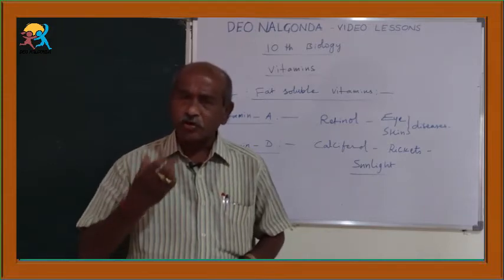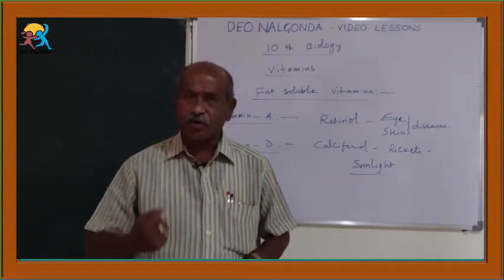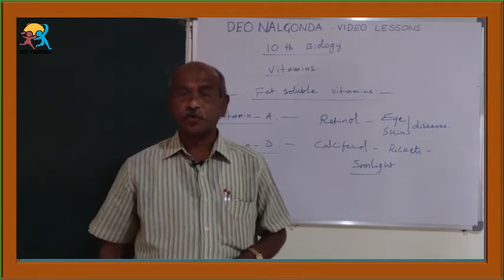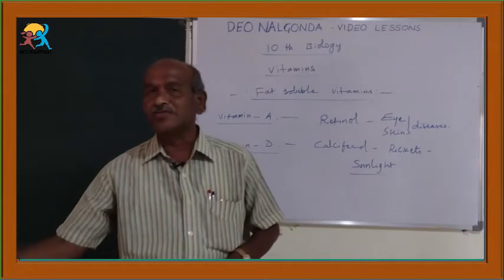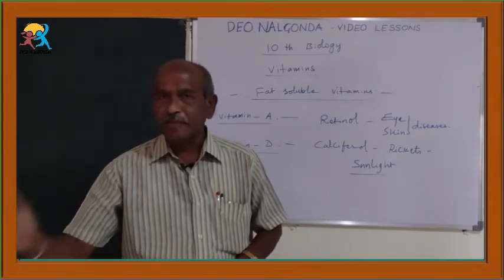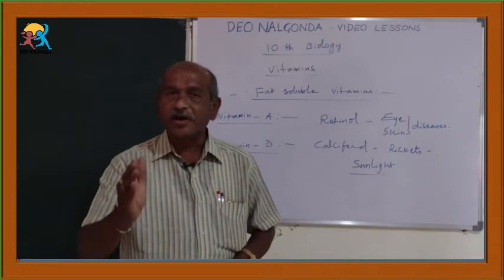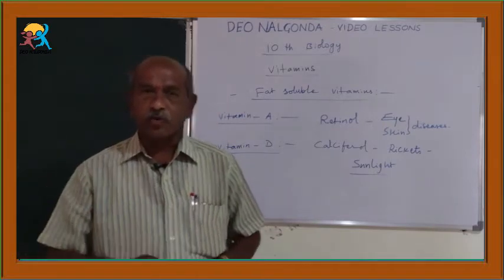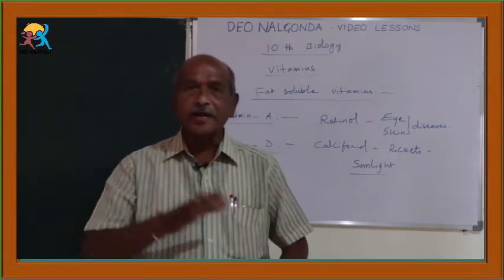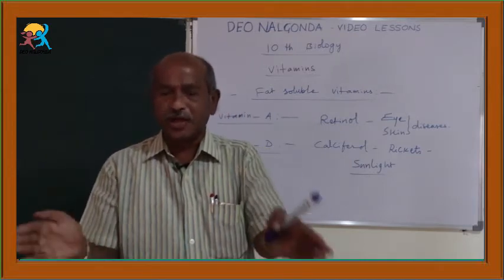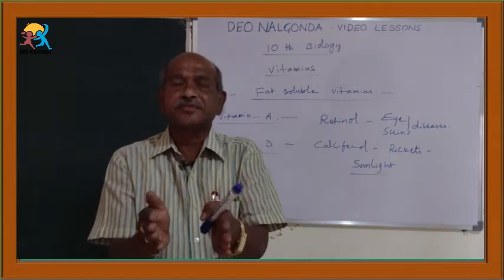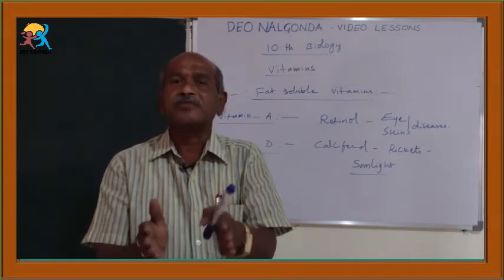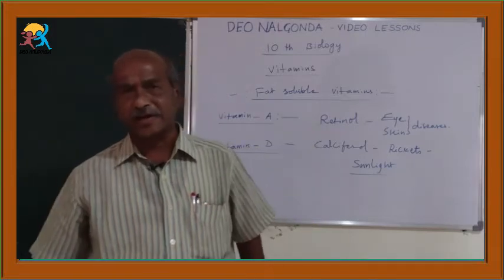So we eat so many fats daily, and those fats consist of cholesterol. In that cholesterol, there are two types present. One is bad cholesterol and another one is good cholesterol. Bad cholesterol is called LDL, low density lipoproteins, that can enter our blood vessels. Due to that the blood vessels can be closed, and at last the person can get blood pressure, BP, or sometimes heart attack-like diseases.